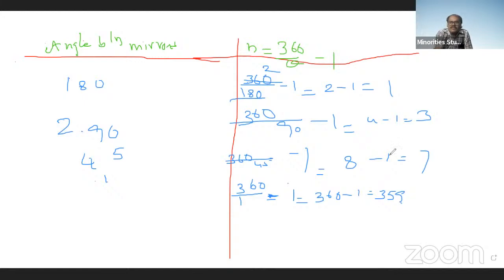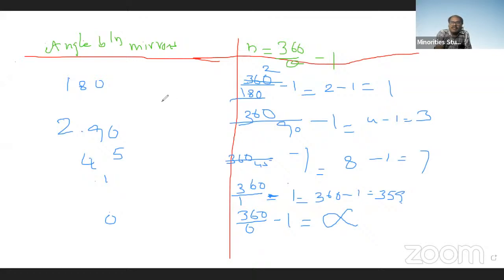Then suppose the angle between the mirrors is 0 degrees. How many images can be formed? It is 360 by 0, minus 1. Always, 0 by something is 0, but something by 0 is infinite. Infinite number of images are formed if the angle between the mirrors is 0 degrees. Why is 360 by 0 infinite?